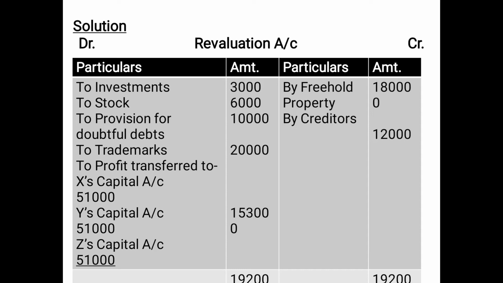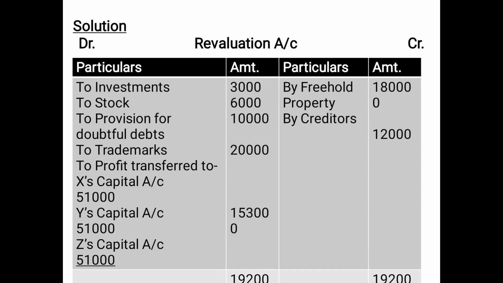Therefore there is a revaluation profit of rupees 1,53,000, and since it is a case of retirement, this revaluation profit of 1,53,000 is to be distributed among all the partners X, Y, Z in the old ratio, that is 1:1:1.